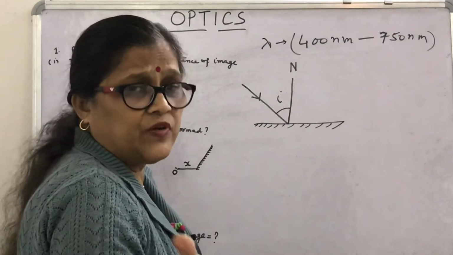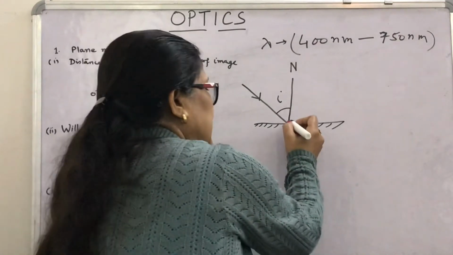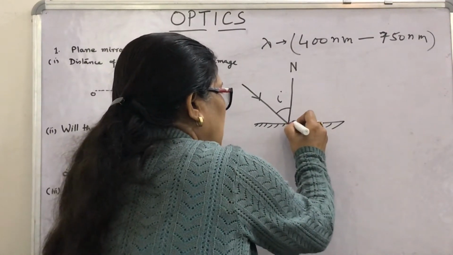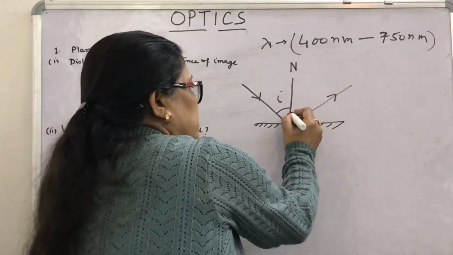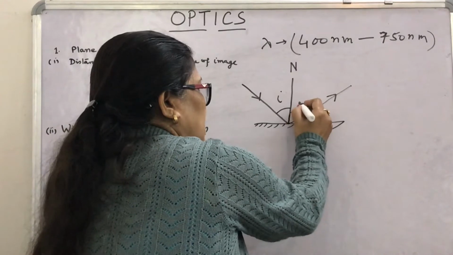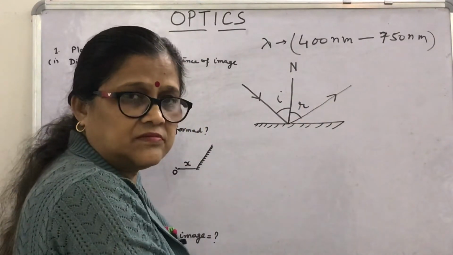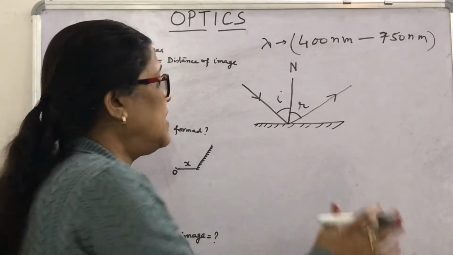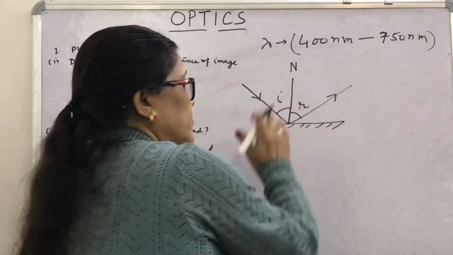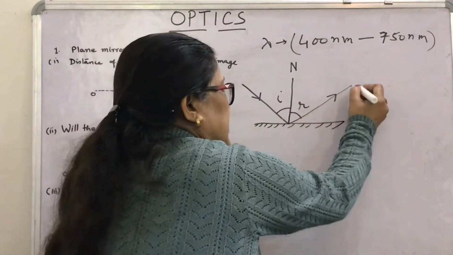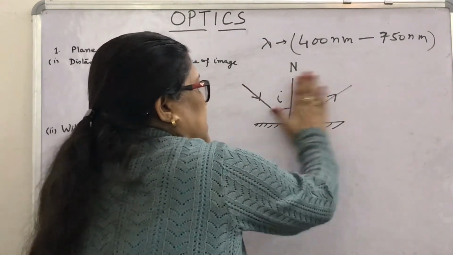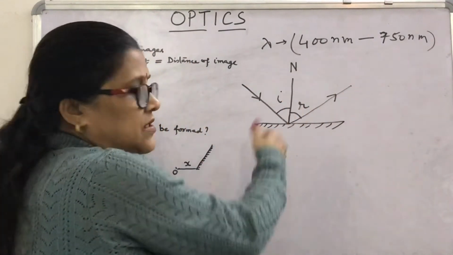What are the rules of reflection? You must be knowing that the same angle at which the ray is returned back, making the same angle, this is called the angle of reflection. So the rules of reflection are: angle of incidence equals angle of reflection, and the incident ray, normal and reflected ray all are in the same plane, and it is quite obvious here.